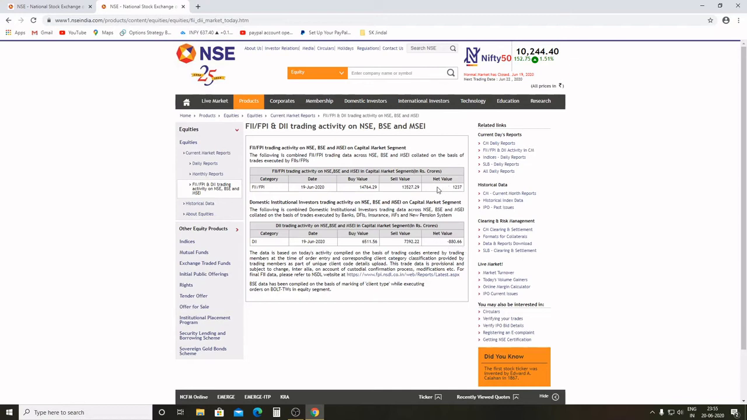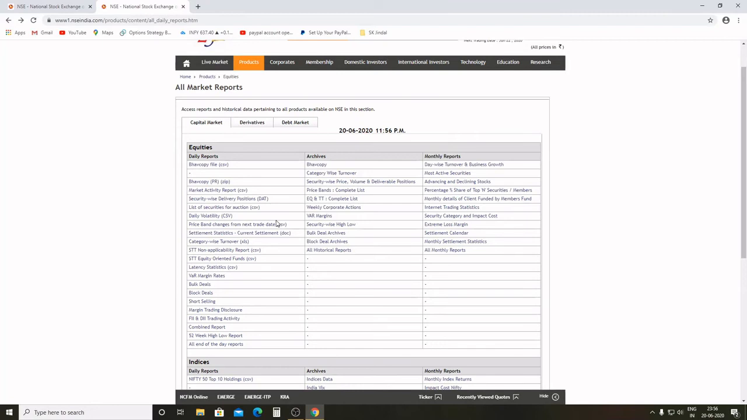So this seems that FII is buying, which means it may be bullish and the market may continue to rise. The most important thing for you to know is where this data is and which is the most important data that would help you in analyzing the most likely price movement of tomorrow.